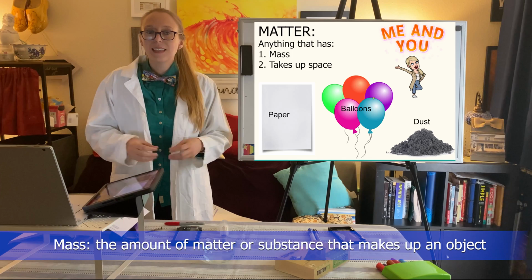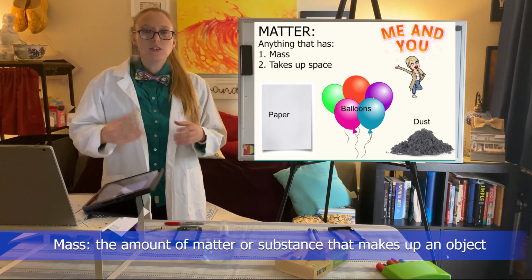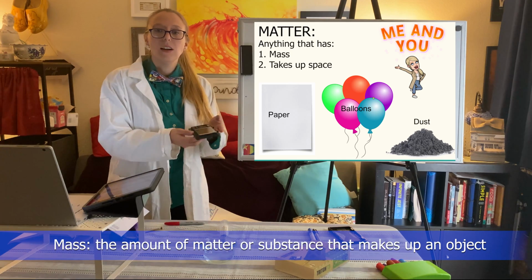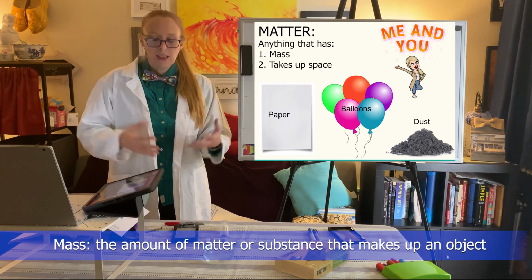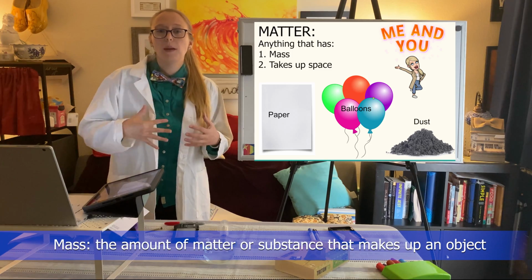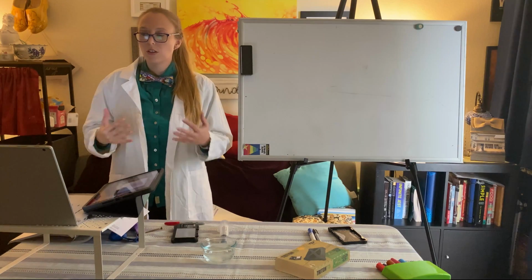And mass is the amount of matter or substance that makes up an object. We measure mass by using a scale. Something that's unique with mass is that the mass that you have here on Earth will be the same mass that you have, say, on the moon. So your mass never changes.